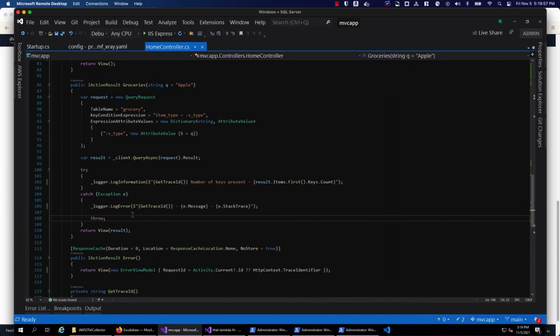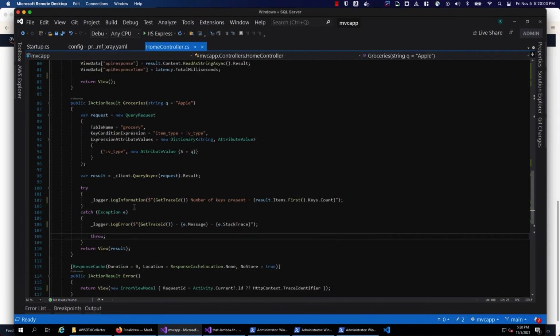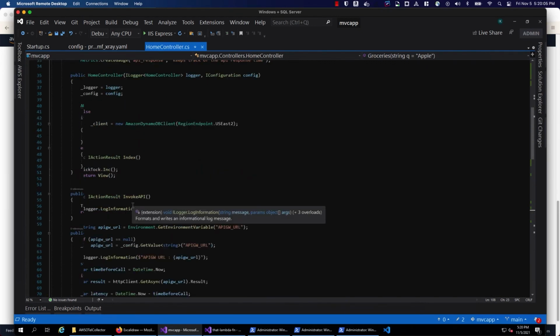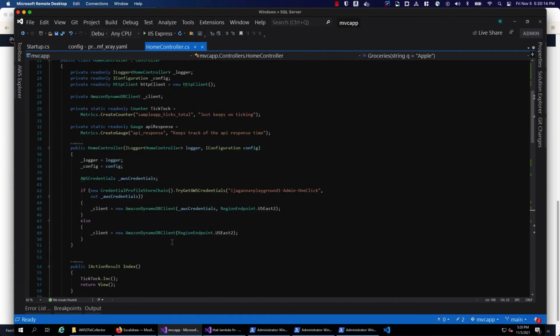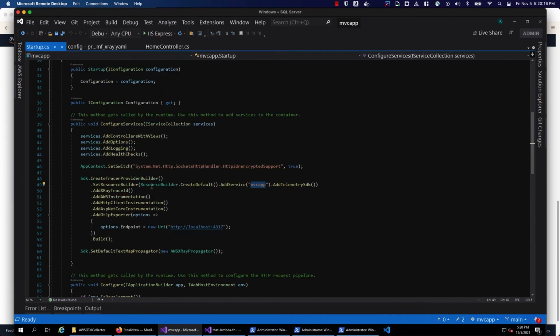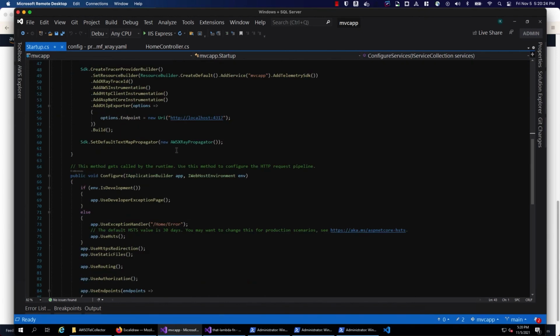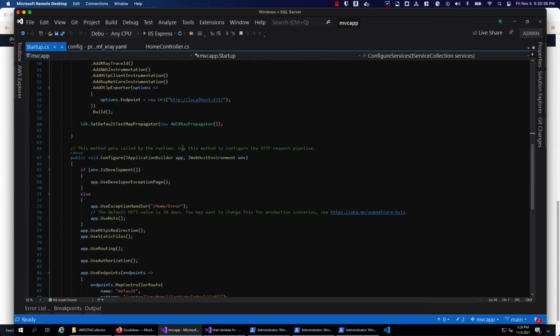So that's why it says something's weird here, and I'm logging this with just the default ASP.NET logger. I'm not doing anything fancy at all here. That is passed through the controller's constructor, and I have access to it, and that was set up through the pipeline. So I added the logging capability through the pipeline here, and yep, that's the demonstration.